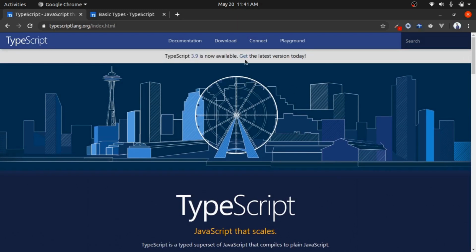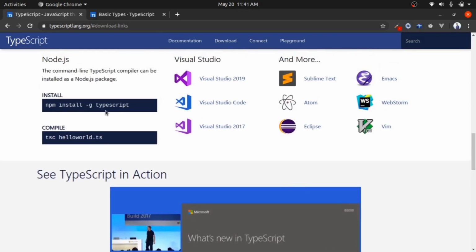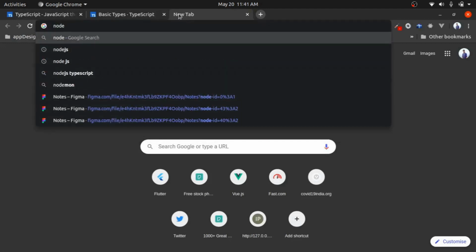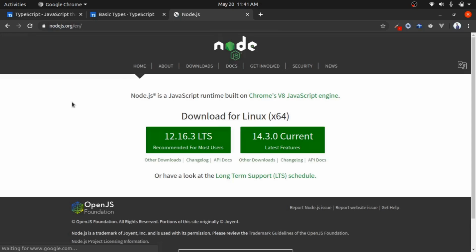To install TypeScript, just click on Get, and then this page opens, and you can install it with npm. If you don't know what npm is, to use it, at first you have to use Node.js. Okay, at first you have to use the Node.js package, and npm is the Node package manager.